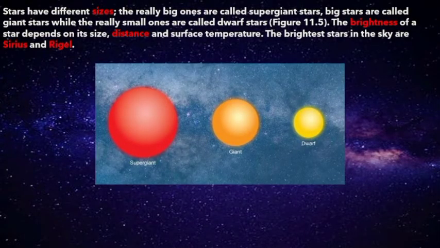Stars have different sizes. The really big ones are called supergiant stars. Big stars are called giant stars, while the really small ones are called dwarf stars. The brightness of a star depends on its size, distance, and surface temperature. The brightest stars in the sky are Sirius and Rigel.